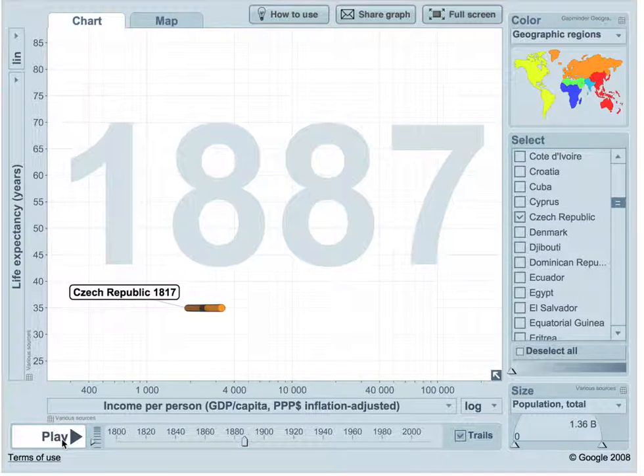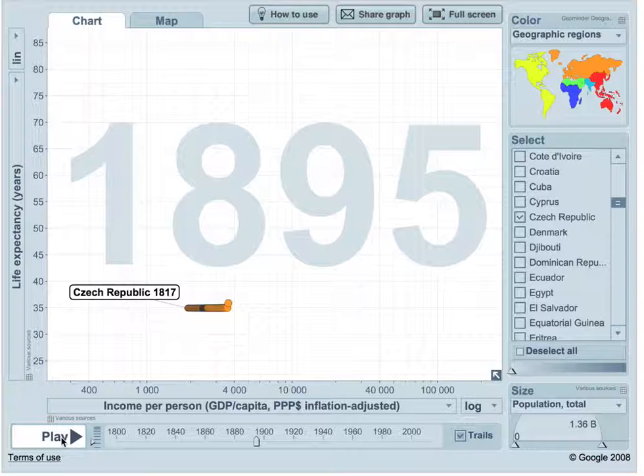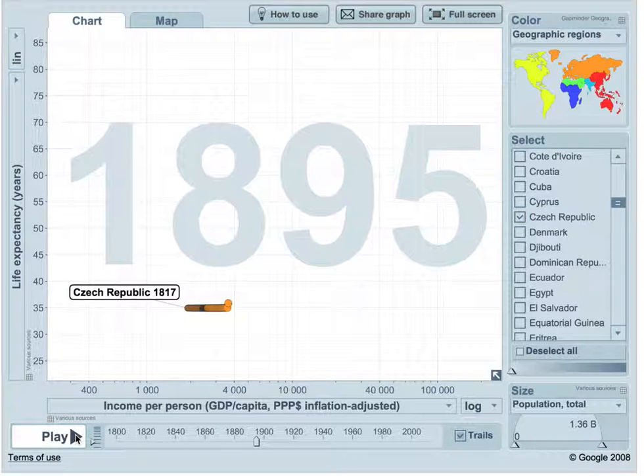So, yeah, sorry. 1894, right here. So, in 1894, the income was $3,600 per person. And as you can see, taking into consideration that at that time it was Austria-Hungary, the income continued growing up.